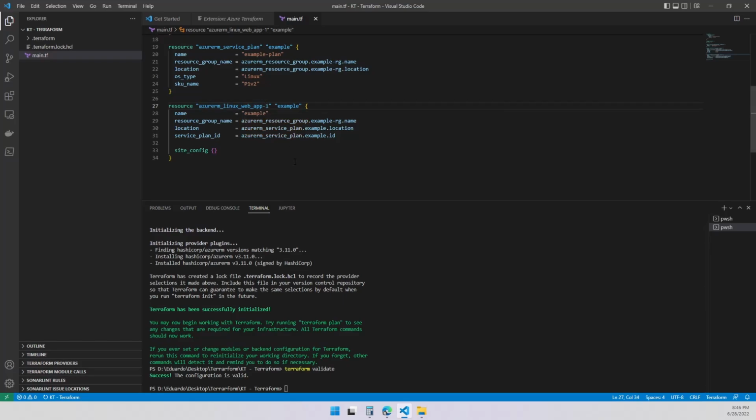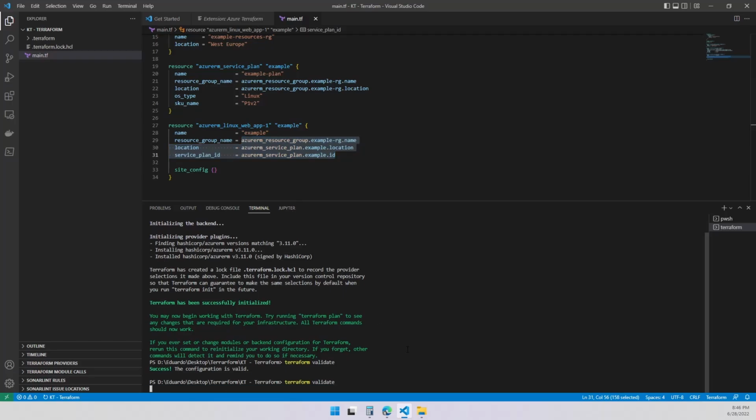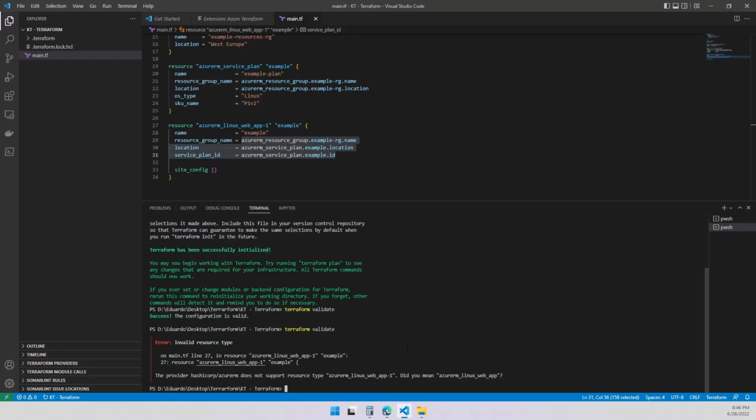Let's do something like this, right? You see that immediately this one turns in different colors. It's not the same as the top. Let's run the validate again and see if we got any error. It says, hey, this resource, we don't know what it is. This isn't supported by Linux. What do you mean? And they give you a suggestion.